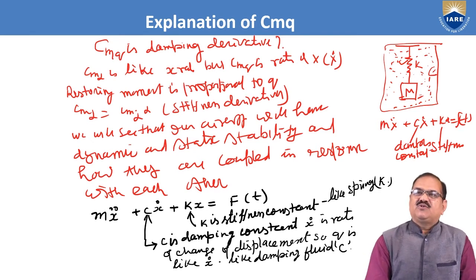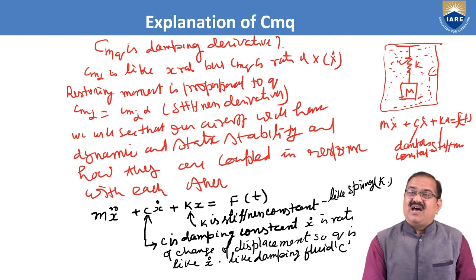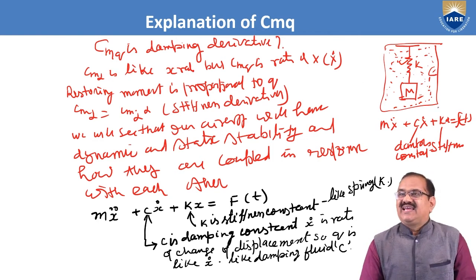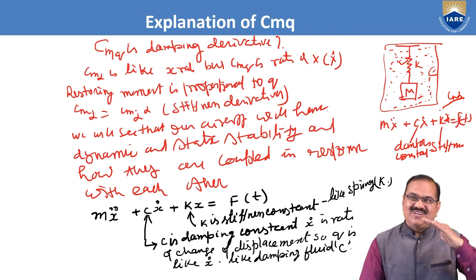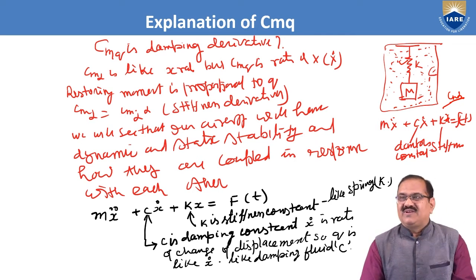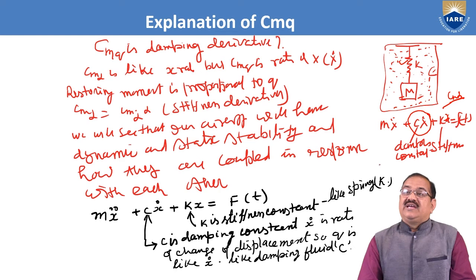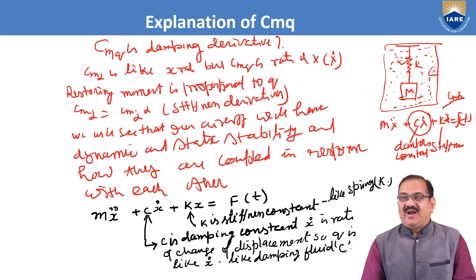Okay, so in the previous cases, this Cm alpha is like x here, the Kx term. For the longitudinal case, Cm alpha is like x. Here time is not involved, but in the damping case time is involved. So this is called the restoring moment because it is an x dot, so it is a rate.